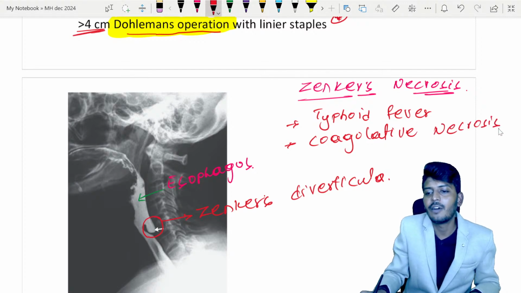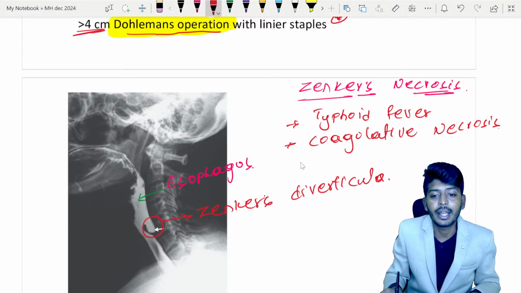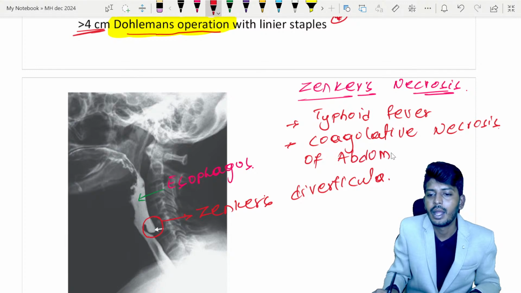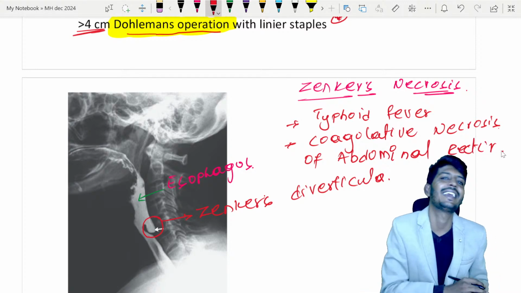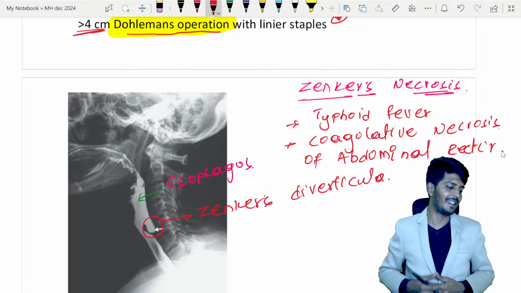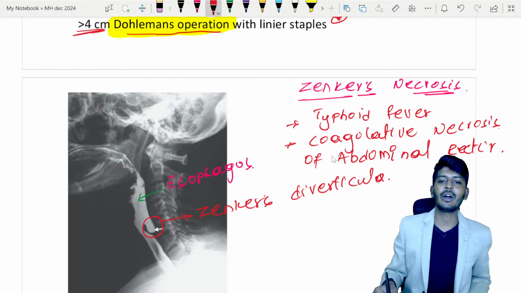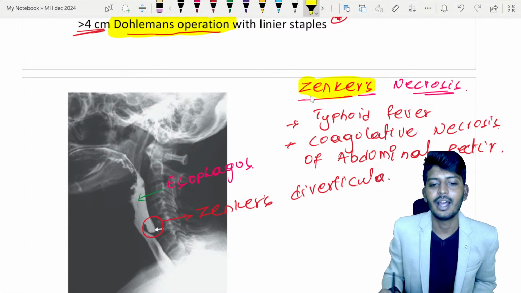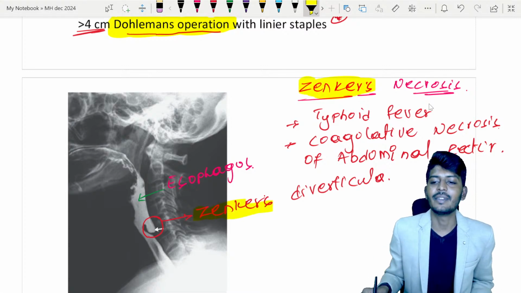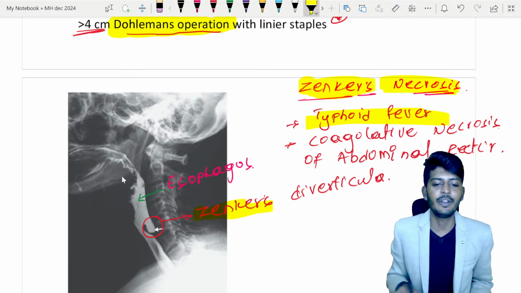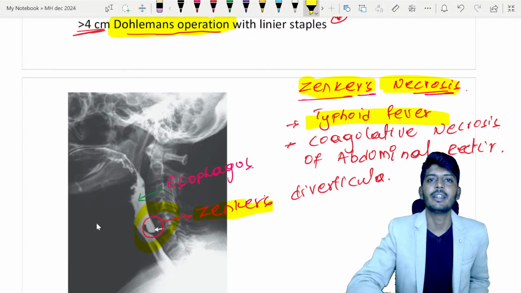The abdominal rectus muscle. Which is this abdominal rectus muscle? Of course, your six-pack muscle. In that muscle, there will be coagulative necrosis. We call it Zenker's necrosis, seen with your typhoid fever, and Zenker diverticulum is a different thing.